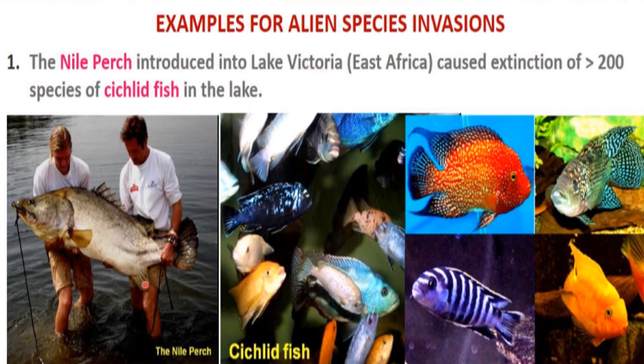This Nile perch fish was introduced into Lake Victoria, which is in East Africa, and due to its invasion, more than 200 species of cichlid fish in the lake became extinct. This happened because it was an alien species and it acted like a predator for all these small fishes in that lake.